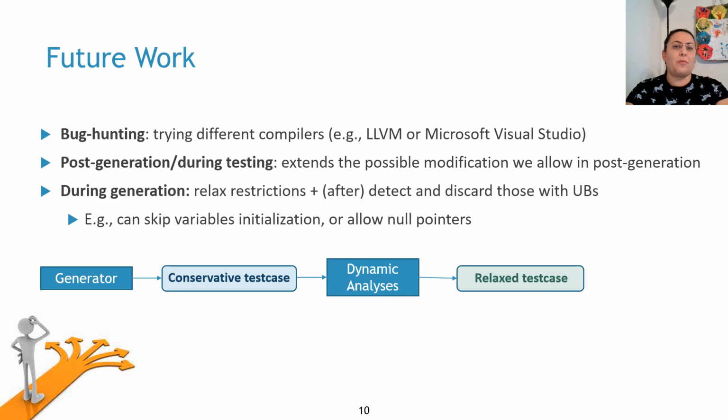The restrictions related to generating UB-free programs can be, for example, forcing initialization of variables when declared, or controlling the index's value when accessing an array. Then, afterwards, we use sanitizers and static analyzers to detect and discard those test cases with undefined behaviors. If we don't have undefined behaviors in a test case, we can just use it as a regular test case.